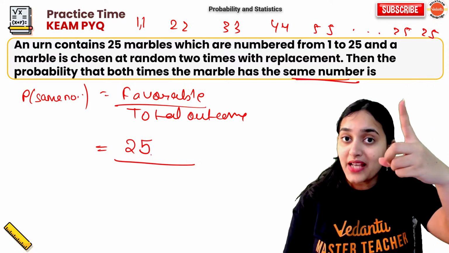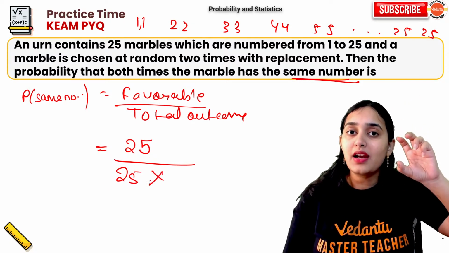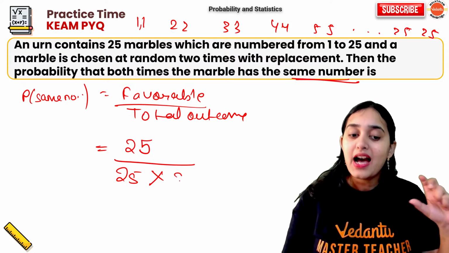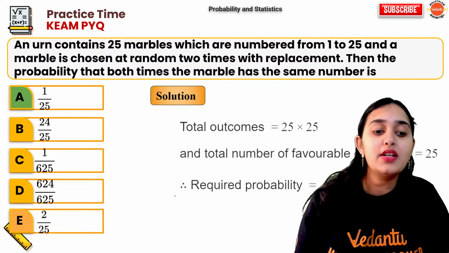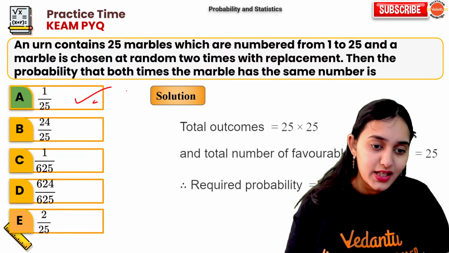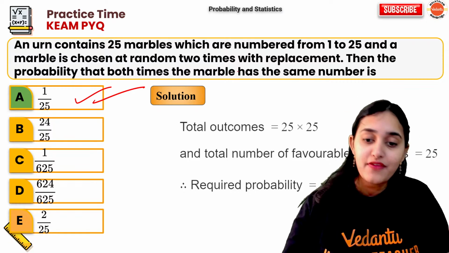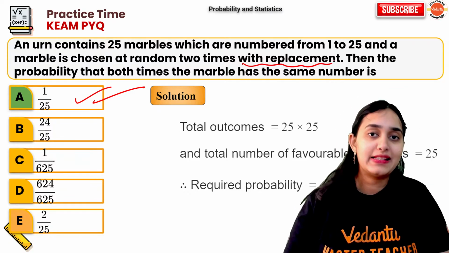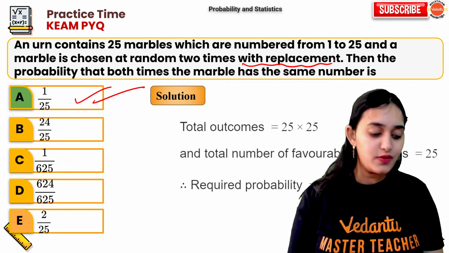Out of total possible outcomes. Total possible outcomes are, in the first ball, you can have 25 outcomes. In the second pick, again 25 outcomes. So your answer is 1 upon 25. This is the solution. Okay? Because they have written with replacement. Correct? Yes, you are right. 625 is the total outcome. Very good.